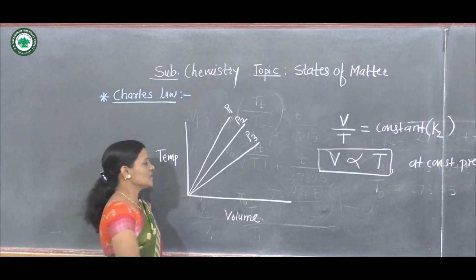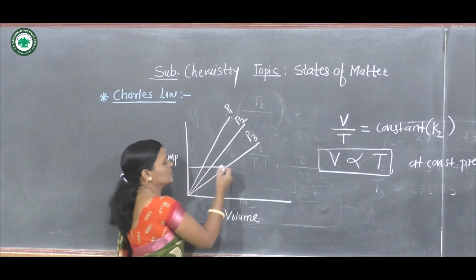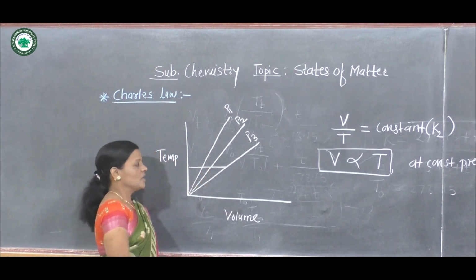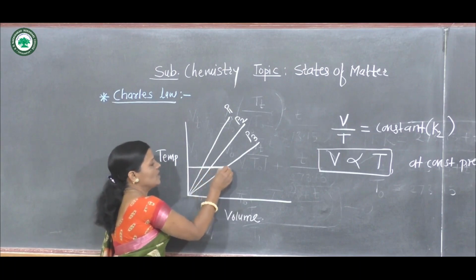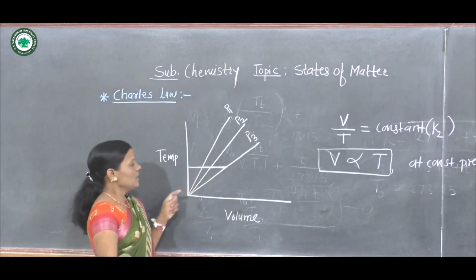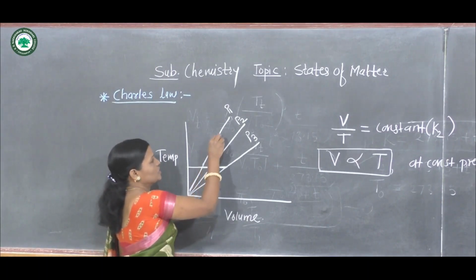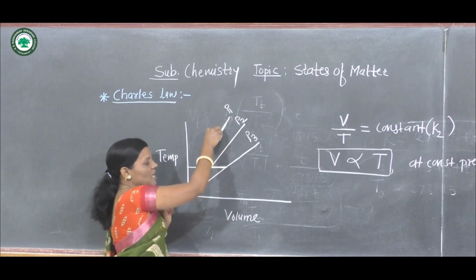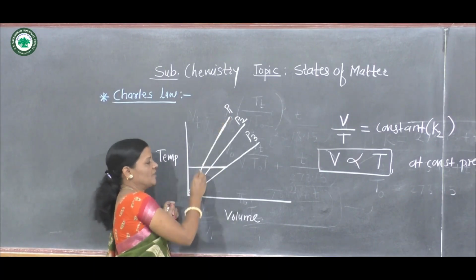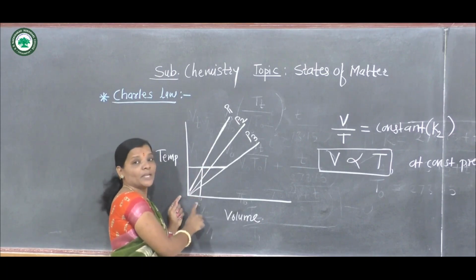Now let us consider this plot at a constant temperature. Suppose here we have considered this as a constant temperature, then for pressure P1, when pressure is higher, volume of gas is found to be minimum.